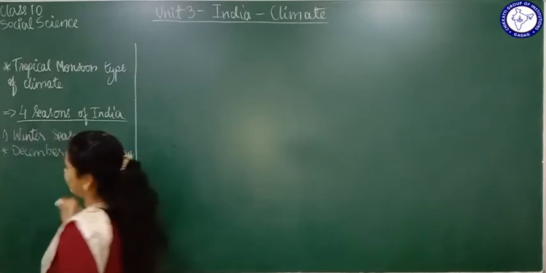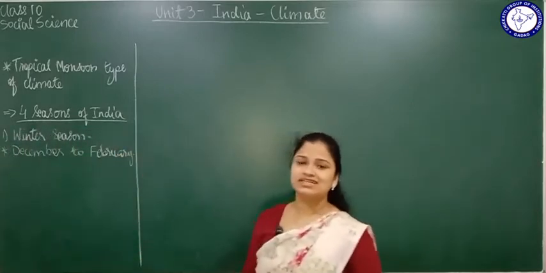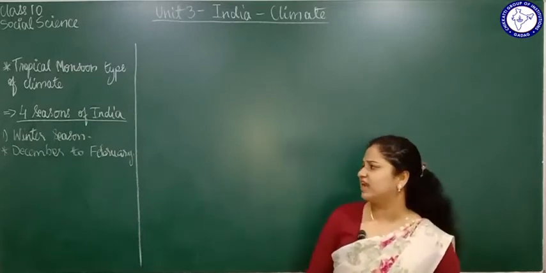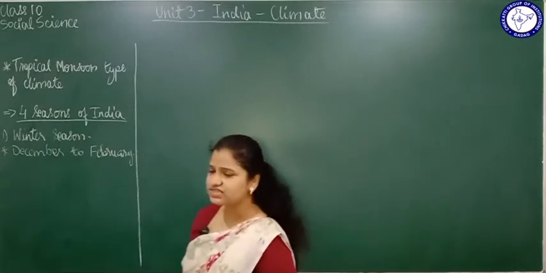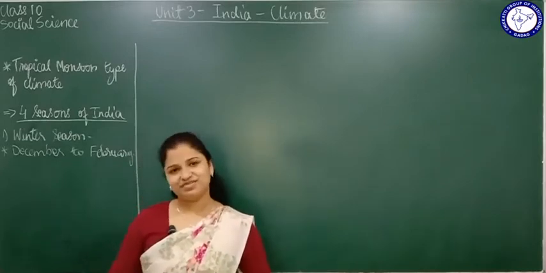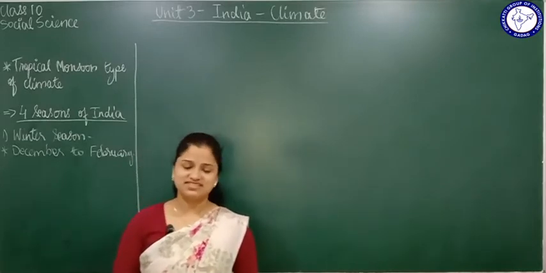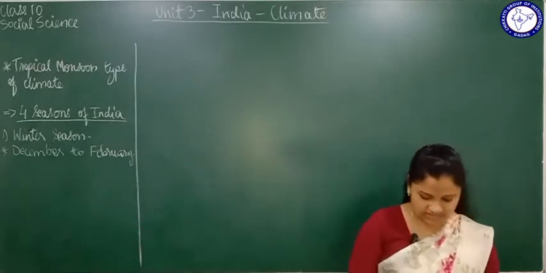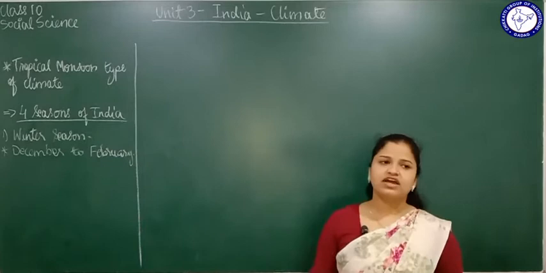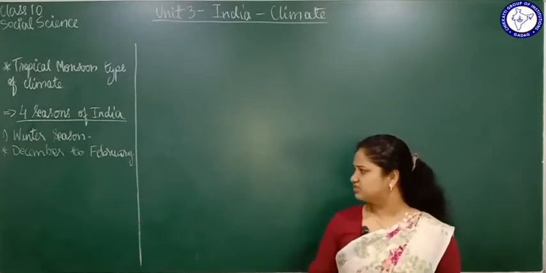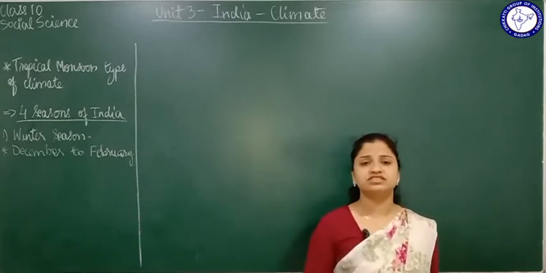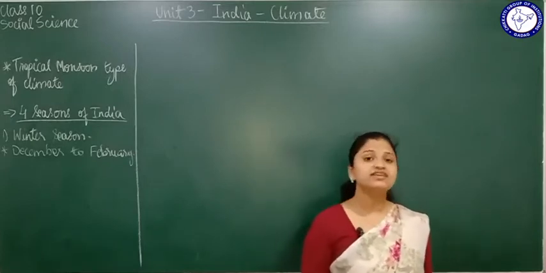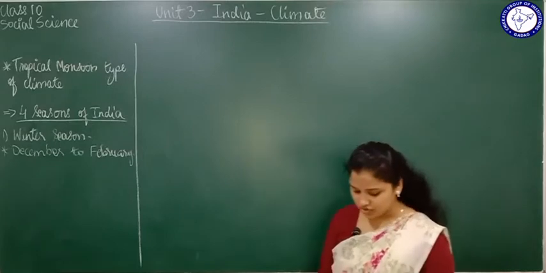Okay. Now currently the season that is going on in India is the winter season. Now what are the special characteristics of winter season? Obvious characteristics are it is low temperature. It is very cold, right? In winter season it is very cold. There is low temperature in the winter season and the sky is very clear and also there is no rainfall. See, when there is rainfall in monsoon season, the sky will not be clear, right? But in winter season the sky is very clear and that is between December to February.